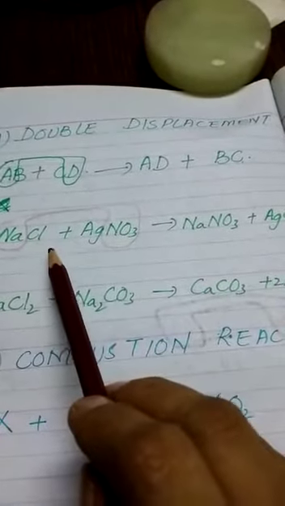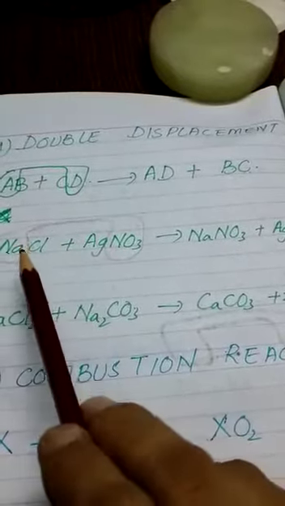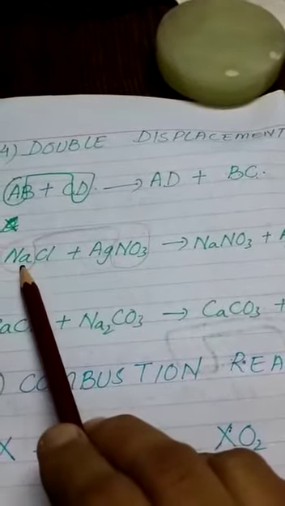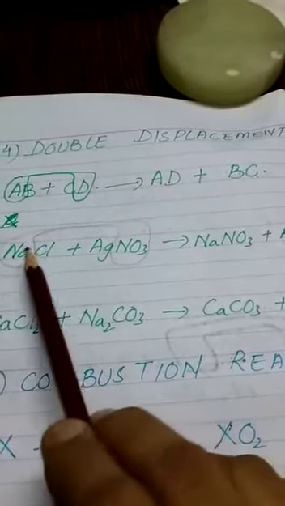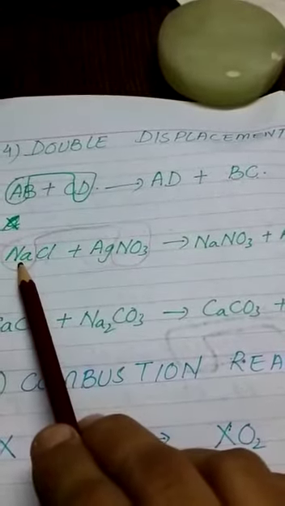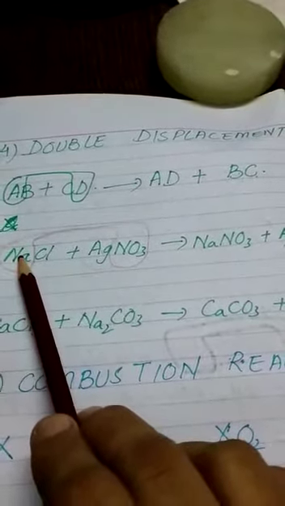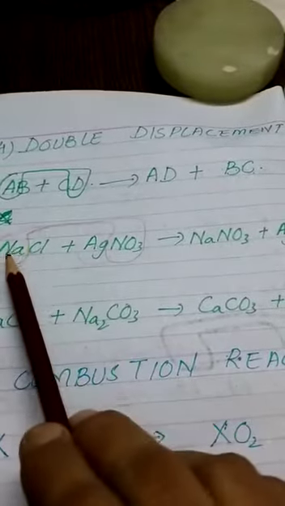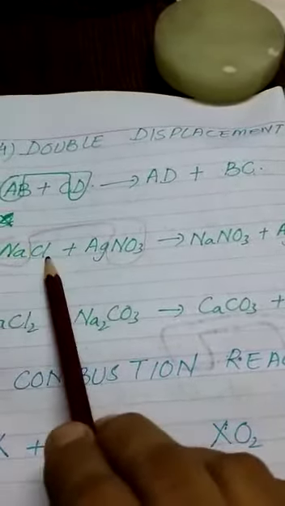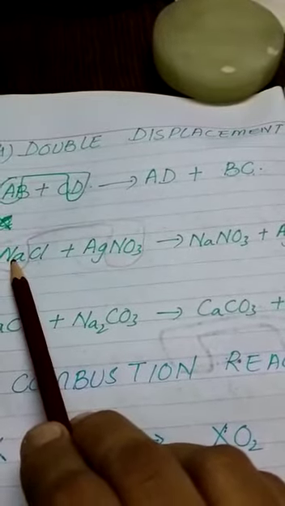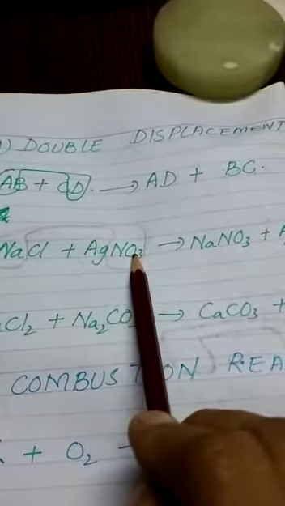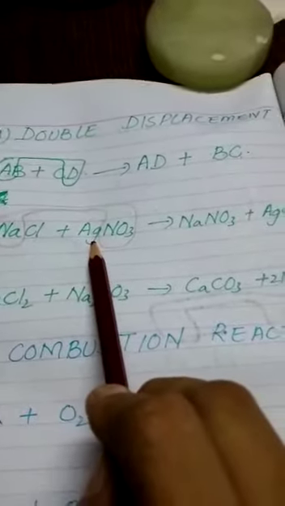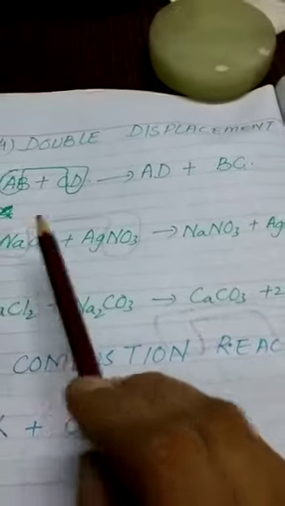One thing is very important, exchange of ions takes place between metals, right? Metal does not react with metal. Sodium and Ag cannot form a bond with each other. Sodium bonds with nitrate and silver bonds with chloride, right?